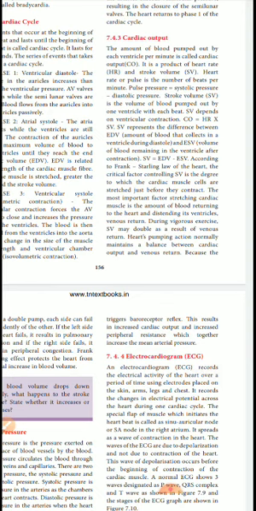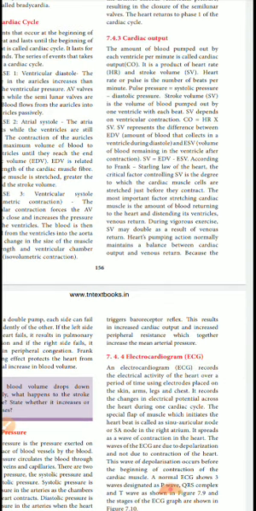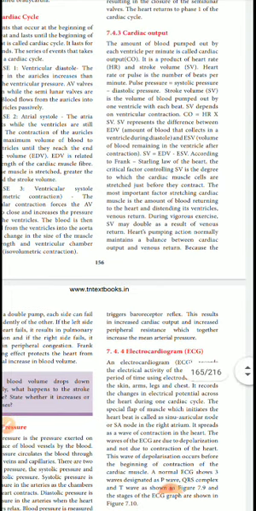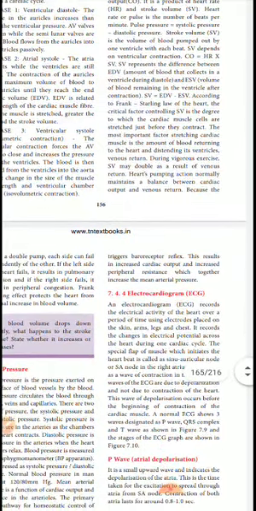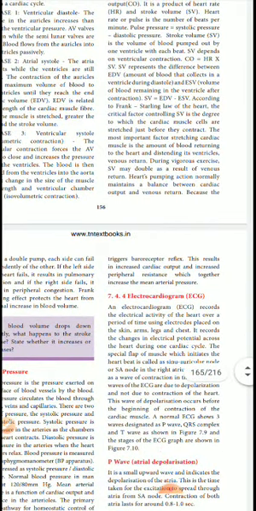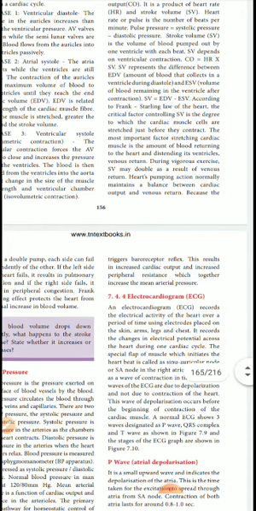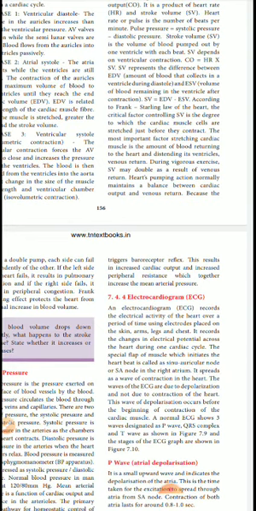Stroke volume represents the difference between the EDV and the ESV. What is the meaning of the EDV? It is the end diastolic volume. The volume of blood remaining in the ventricle after contraction, we get according to the Frank-Starling law. Who is Starling? He is the law of the heart. The critical factor controlling SV is the degree to which the cardiac muscle cells are stretched just before they contract. The most important factor stretching cardiac muscle is the amount of blood returning to the heart.